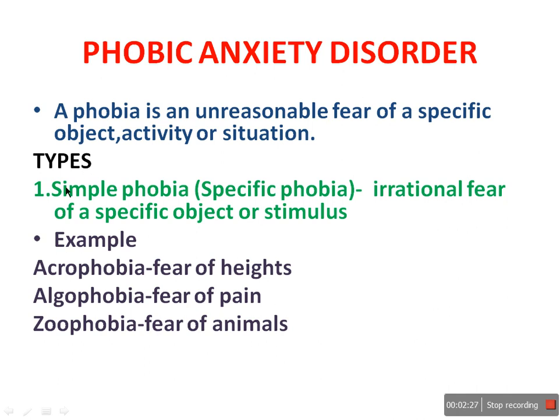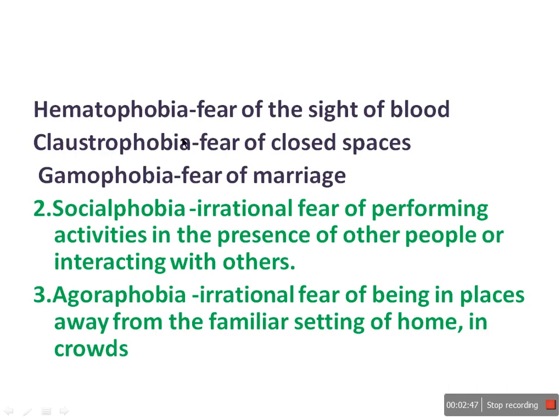There are different types of phobia: simple phobia or specific phobia. In this case, the patient feels irrational fear towards a specific object or stimulus. Example, acrophobia. In acrophobia, the patient will have fear of heights. Algophobia, fear of pain. Zoophobia, fear of animals. Hematophobia, fear of the sight of blood. Claustrophobia, fear of closed space. Gamophobia, fear of marriage.